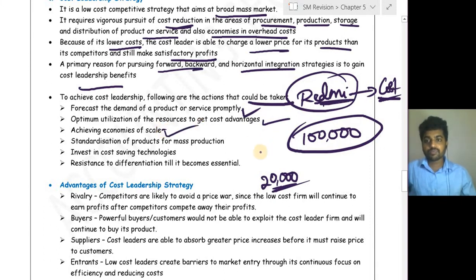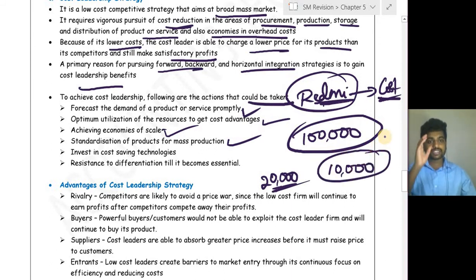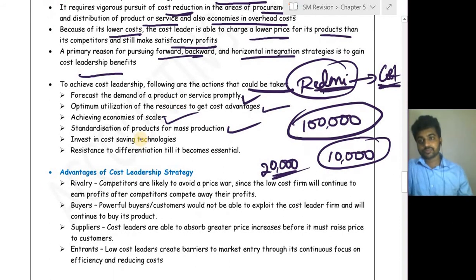Achieve economies of scale. Standardization of product for mass production. Standardization is nothing but making similar. For example, batch costing, what you learned in that, for example, 10,000 units of the same thing. So at this time what happens? You are not required to stop your production, and you are not required to adjust the machine again and again, because of which your production goes on continuing and you incur less cost because of your economies of scale.